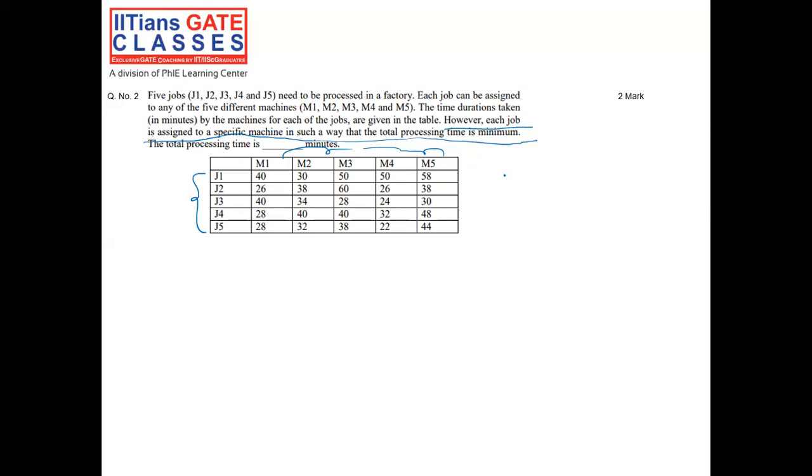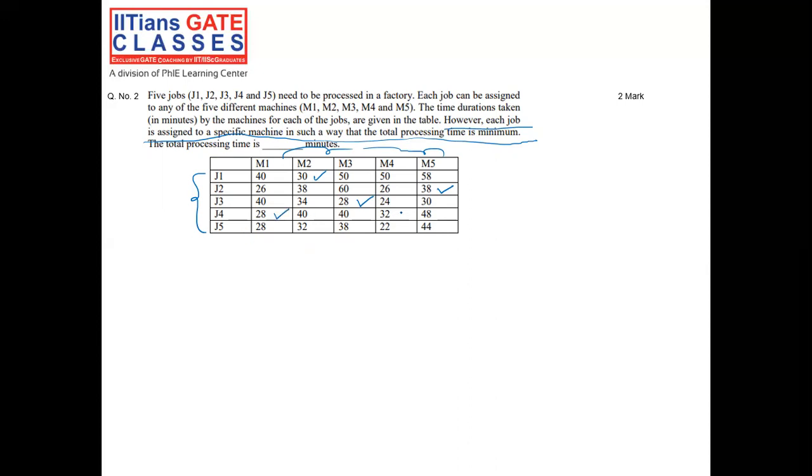So now we have assigned the locations. For J1, it was M2. For J2, it was M5. For J3, it was M3. For J4, it was M1.